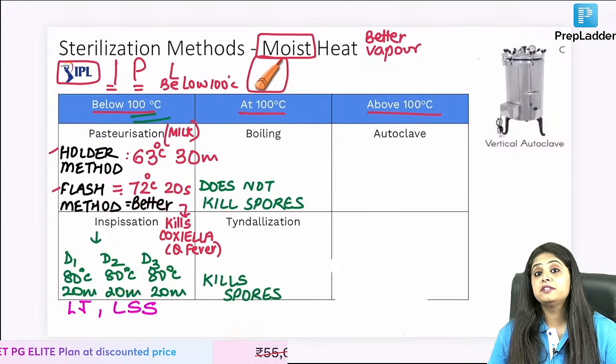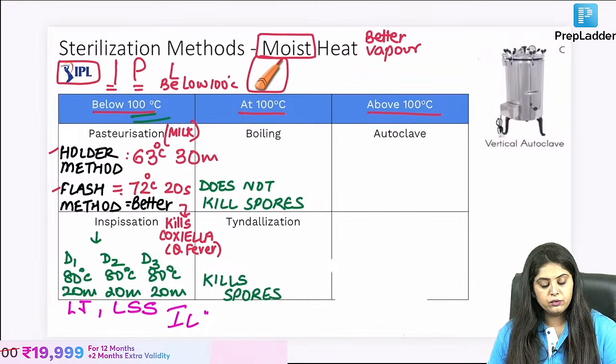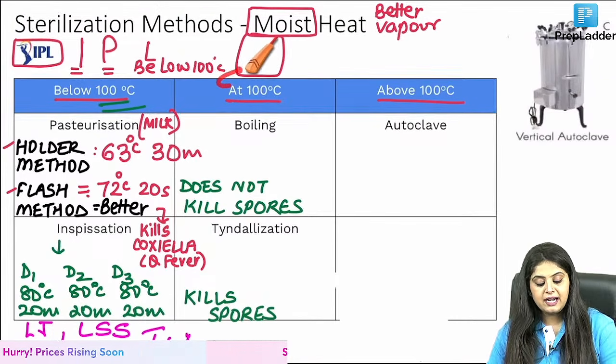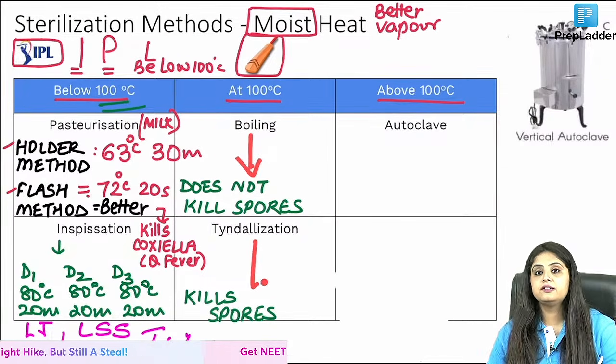It is again for diphtheria, which I will teach you tomorrow. Inspissation is for two things: one is going to be LJ media, one is going to be LSS media. Coming to 100 degrees, why? Both things at 100. Boiling is also at 100, tyndallization also at 100.